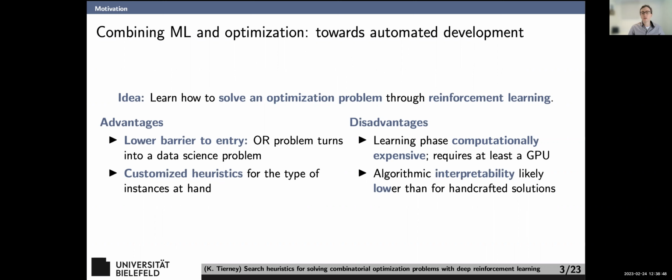If we compare it to handcrafted solutions or traditional OR heuristics, where we know how they work, at least to some extent, and maybe know roughly why they build the solution that they build. With the methods I'm going to show you today, we do not know why they do what they do, and we know they make mistakes sometimes that are really stupid, and we don't know why. So I think this interpretability aspect is a huge open area that I fully admit is a huge problem right now.